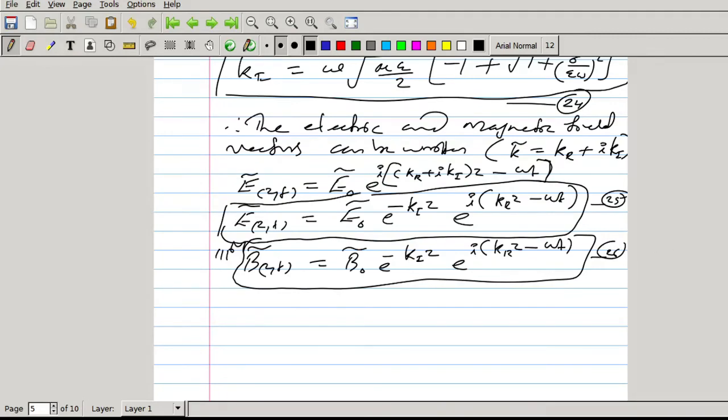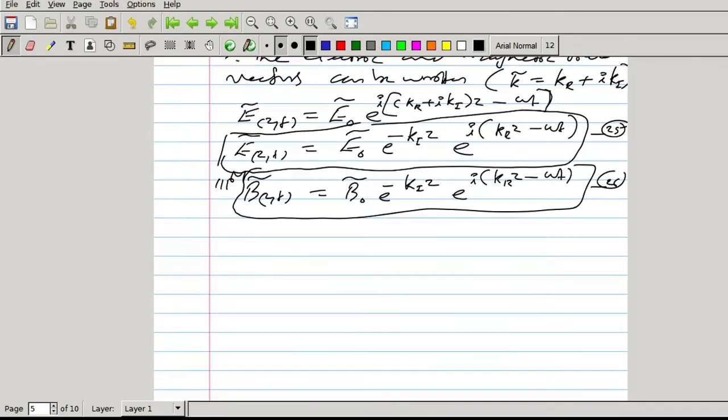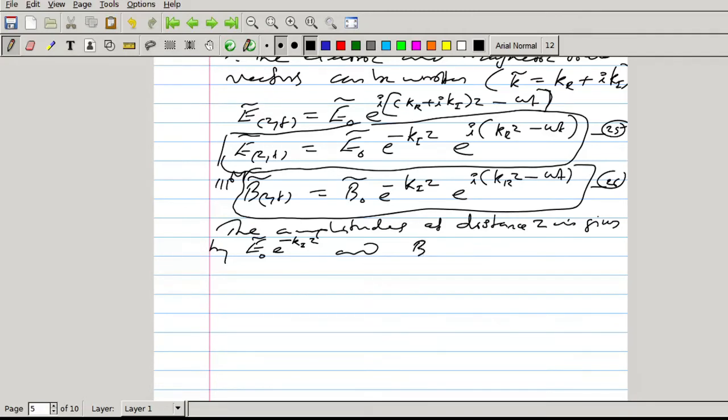From the imaginary part we know the amplitudes at distance z are given by E0 e raised to minus ki z and B0 e raised to minus ki z.